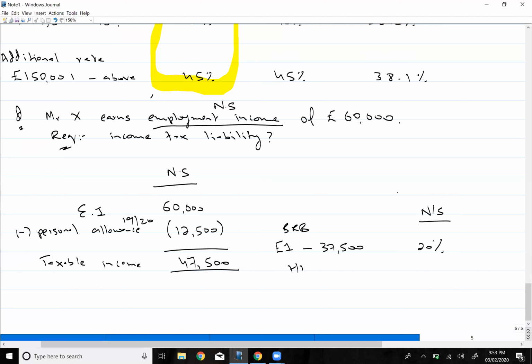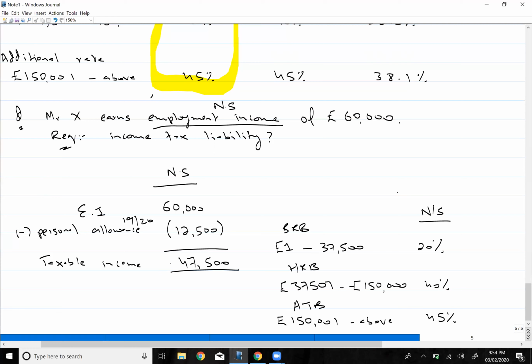Then your higher rate band will start from 37,501 till 150,000, which is 40%. Then additional rate band is 150,001 and above, so you will be paying 45% tax.